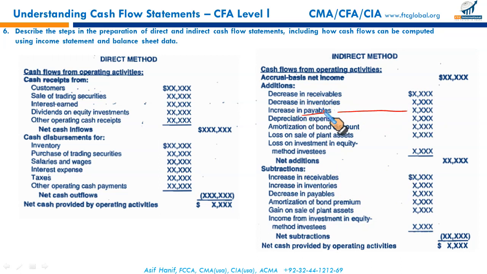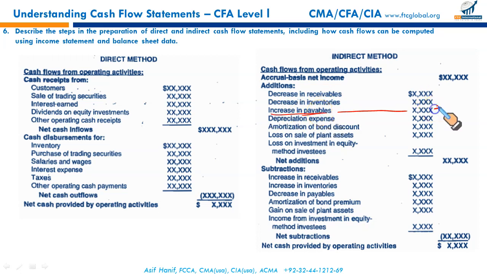Increase in payables. If your accruals and accounts payable have increased over the period, good. You're being smart in managing cash. You delayed the payment. Delaying the payment to your accounts payable effectively leaves more cash with you. So if the accounts payable balance has increased over the period, you have withheld cash.